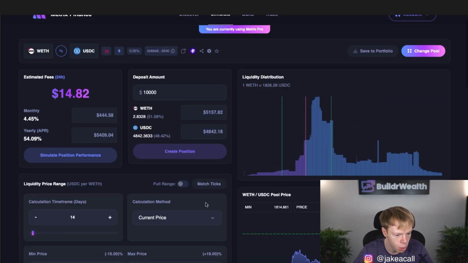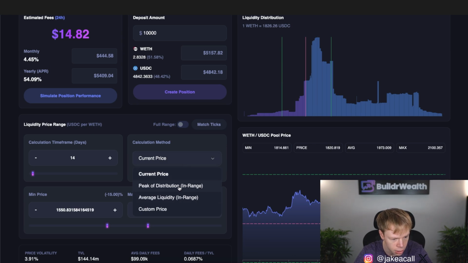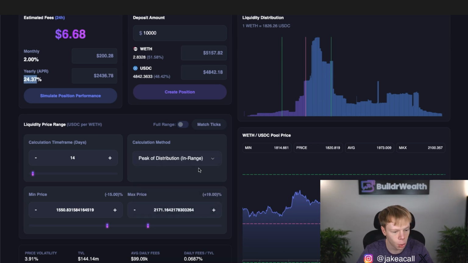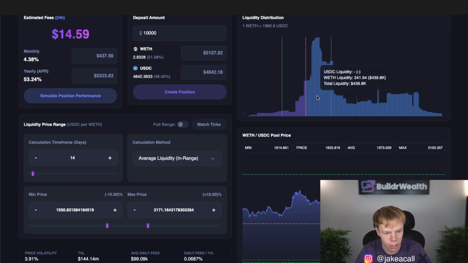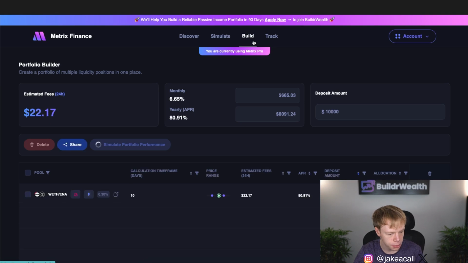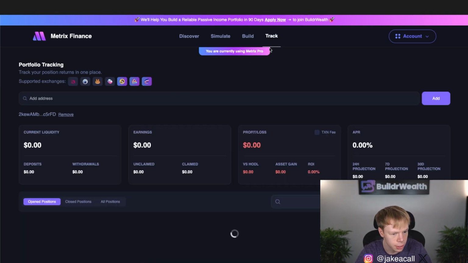We could be like, okay, well, what if instead of just using the current price to calculate this, right, where there's maybe 200 grand of liquidity, we use the peak price where there's 440 grand of liquidity right over here. Well, that's going to give us a 24% APR compared to a 54% APR. So we can be robust with our calculations. What if we use the average across this range right here? We can select that as well, and we can be composable with our calculations, which is important when you're diving deeper into DeFi. Building portfolios, this is kind of just saving out your simulations, and then tracking performance you can do right over here on this page.